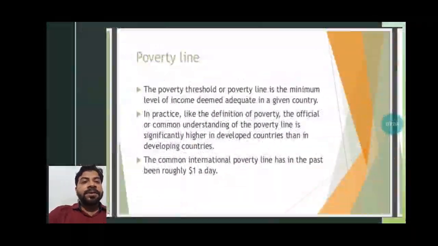Next is the poverty line. The poverty threshold or poverty line is the minimum level of income deemed adequate in a given country. In practice, like the definition of poverty, the official or common understanding of the poverty line is significantly higher in developed countries than in developing countries.